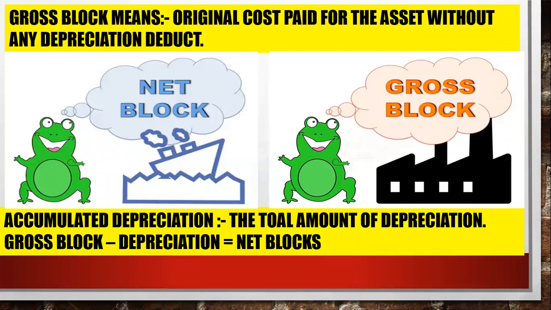Whatever percentage you are charging on the asset is called depreciation, because of wear and tear. Got everyone? Gross block minus depreciation, you will get net block. Clear everyone?